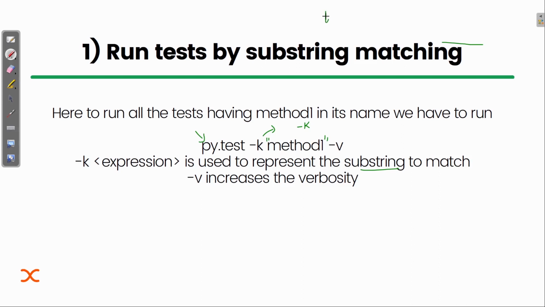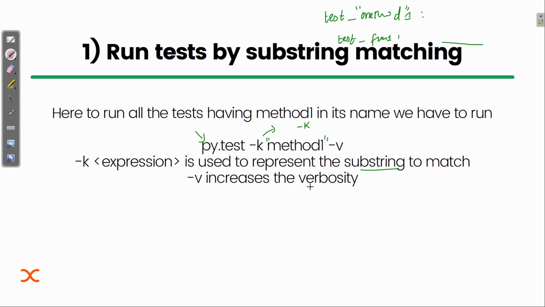There can be cases where we have many test methods, like test_method1 and test_fun1. It will not run all the test methods, but only those having this substring, that is method1.